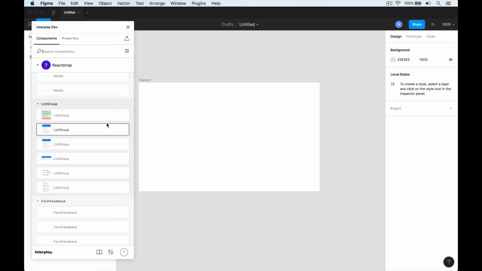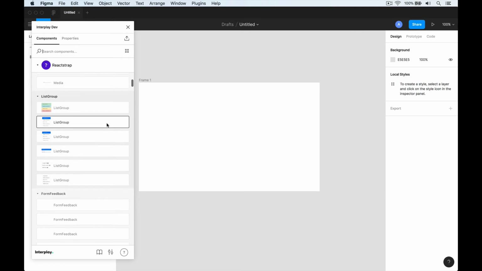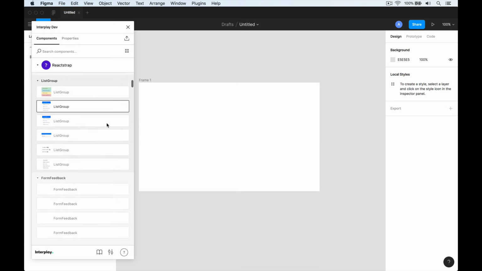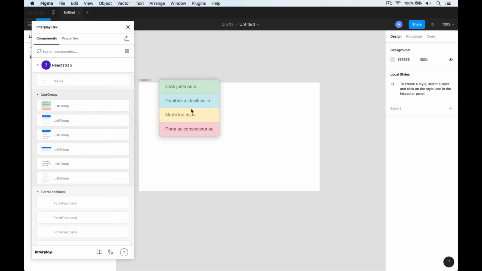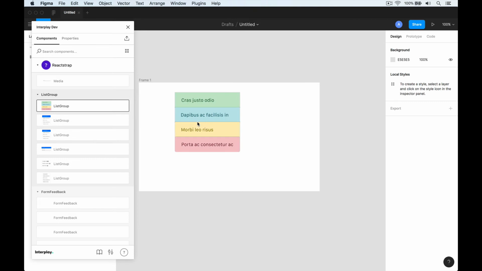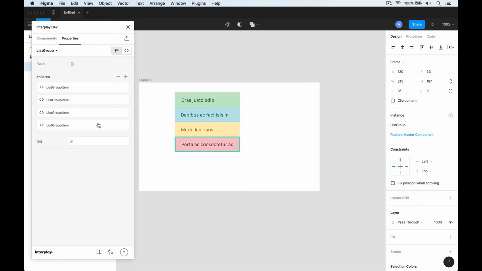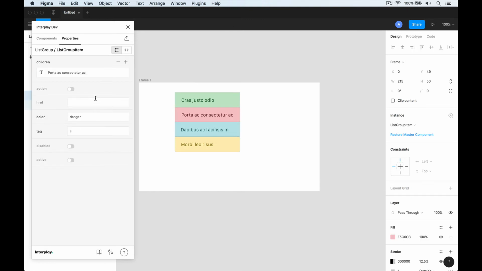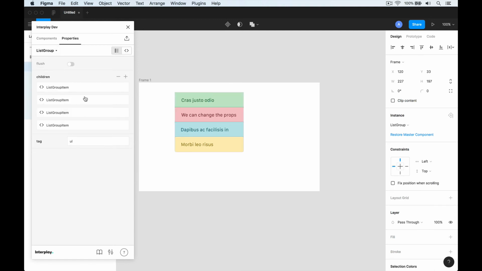Let's use Figma as an example. Using the Interplay plugin for Figma, designers can browse the published component libraries and drag components onto the canvas. Note that in the plugin there's still code components, not pictures of components. We can change the code properties using exactly the same settings that the developers would use, and the component is re-rendered in place. So your designers can work with the full power of your design system components without having to learn how to write code.